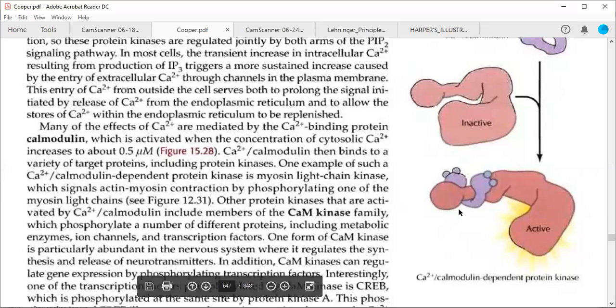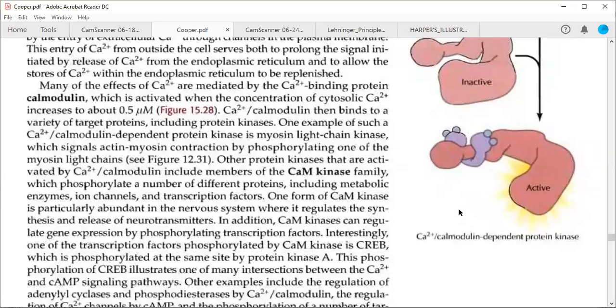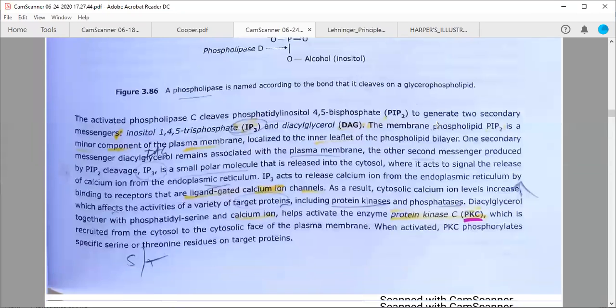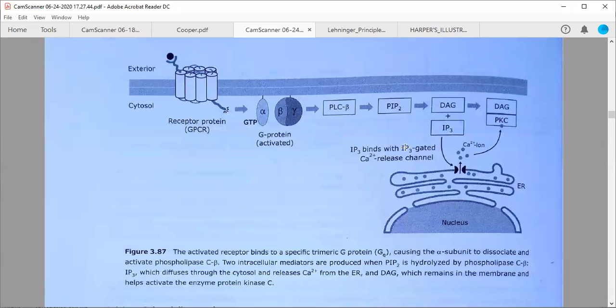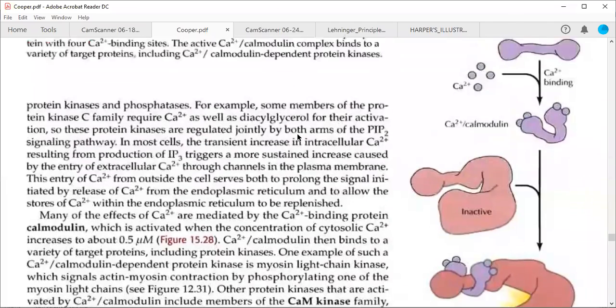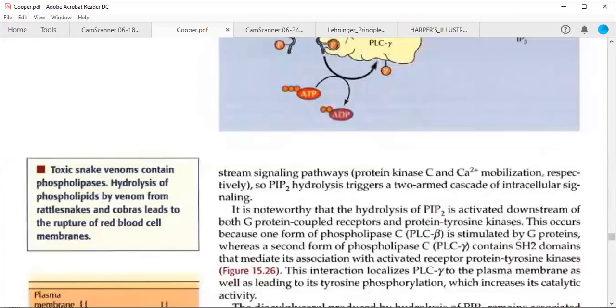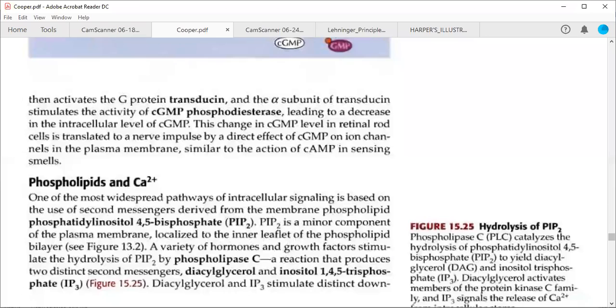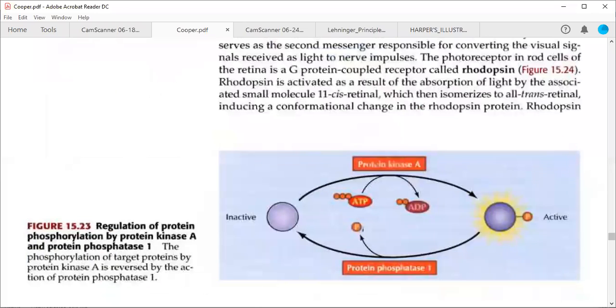Now the question was whether protein kinase C, which is activated by this cascade through diacylglycerol and calcium ions, is going to work in a similar fashion or is having something different from the previously discussed protein kinase A. So before telling you the details, I want to remind you how protein kinase A was working.